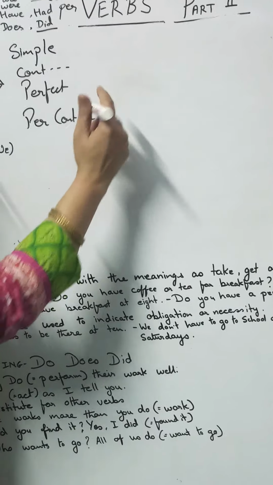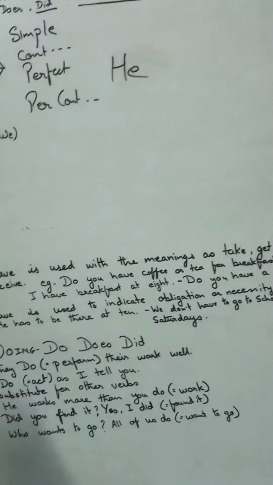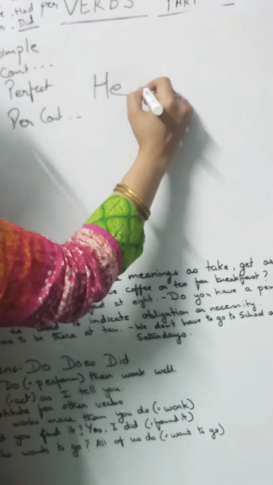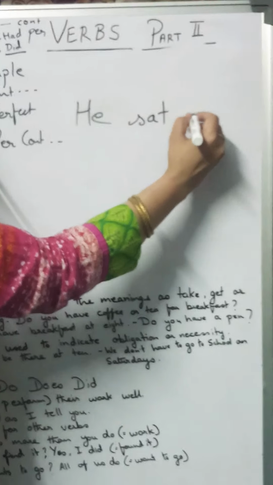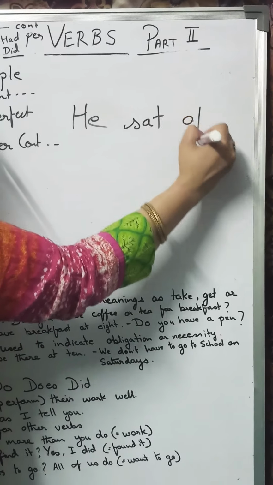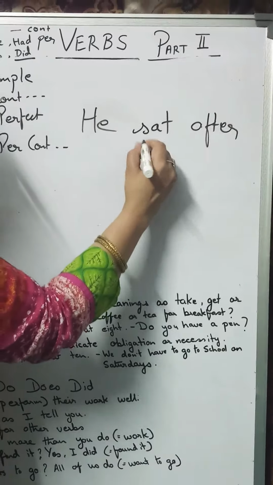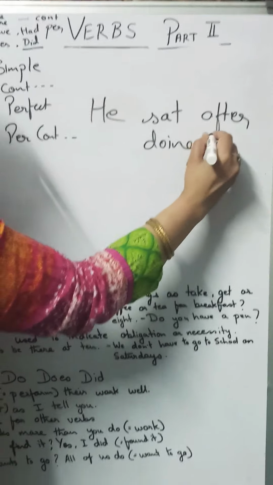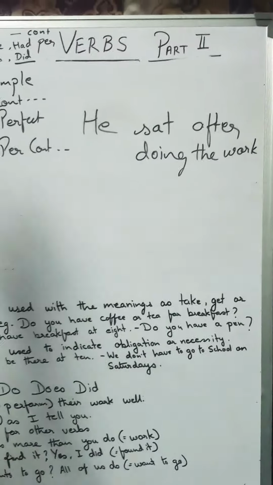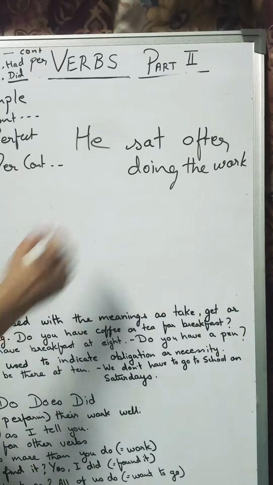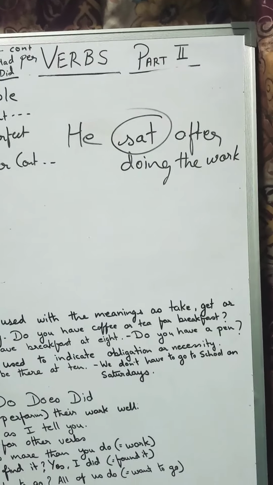We'll take it with he. He sat after doing the work in the evening whatsoever. You just extend the sentence. But what do we have to focus on? Only on the verb.